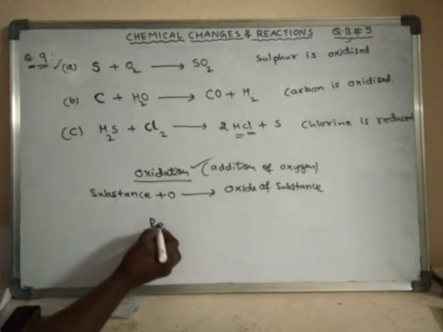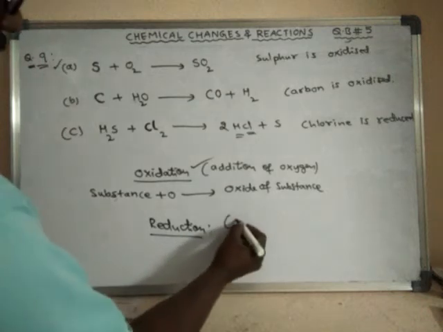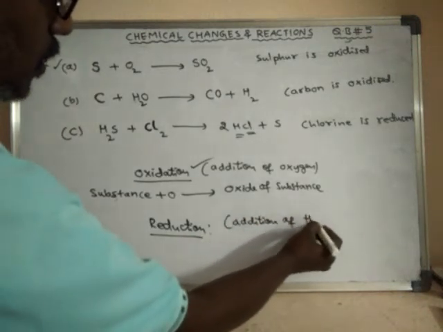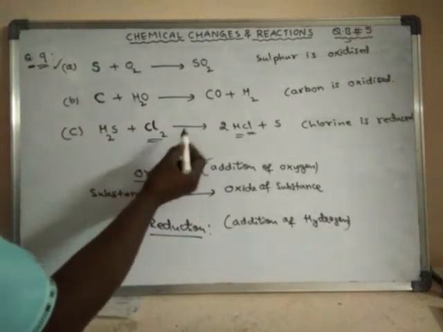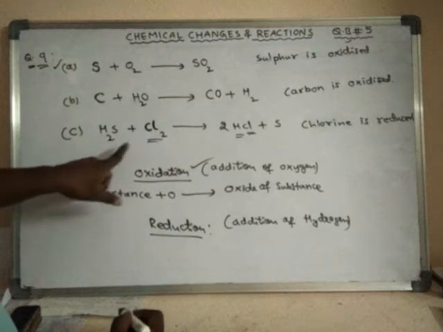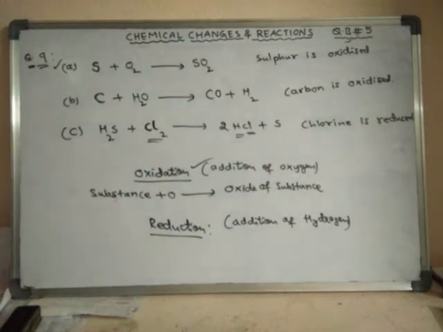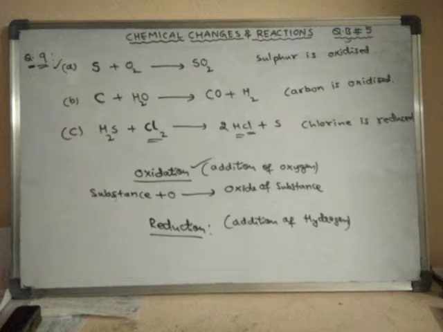What is reduction? Reduction is nothing but addition of hydrogen. Addition of hydrogen is said to be reduction. Here, hydrogen is added to chlorine. Hence, the chlorine is said to be reduced, and the process is said to be reduction of chlorine. Okay. So like this, we can explain which substance is oxidized and which substance is reduced.